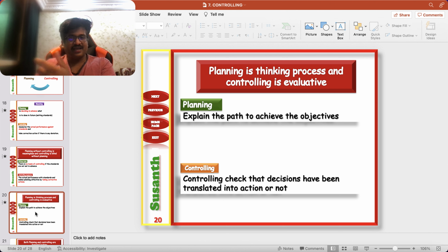So planning is a deciding, thinking process. We are thinking about the future: we will arrange all these things like this and we are going to achieve this target. Before organizing, before staffing, before directing, we are planning everything. But controlling is after getting the actual result. You already set the standard, and now you have your actual performance with you.